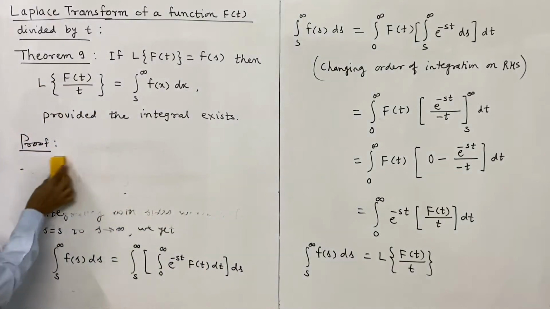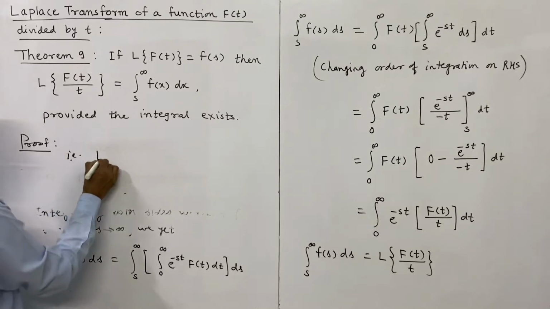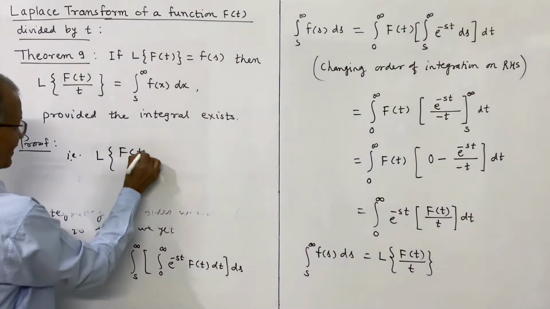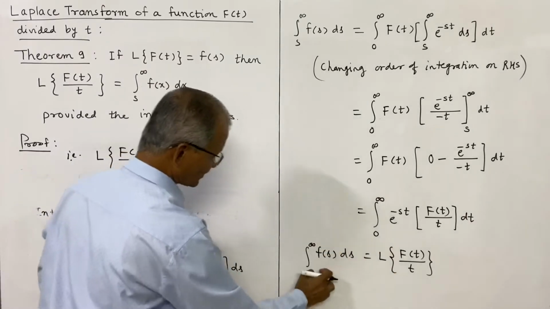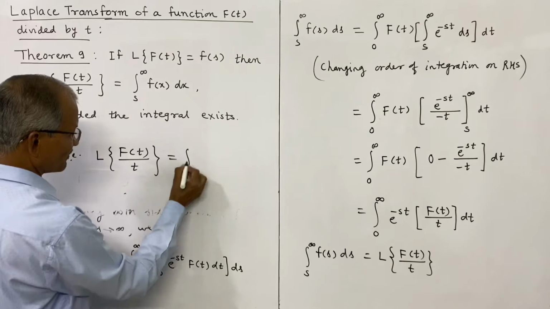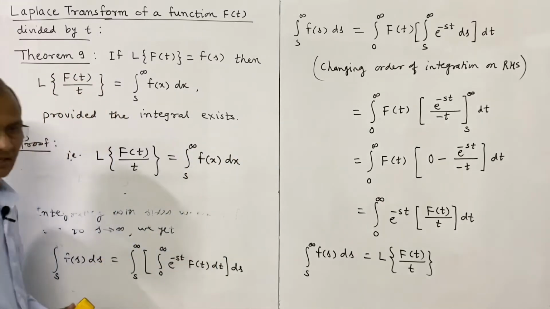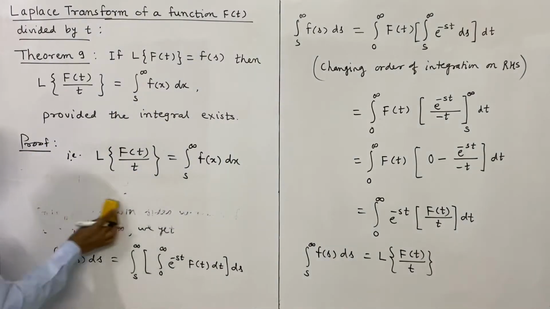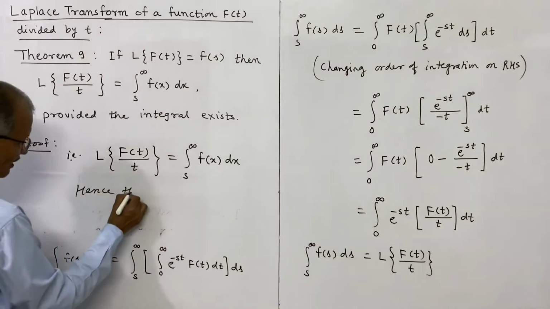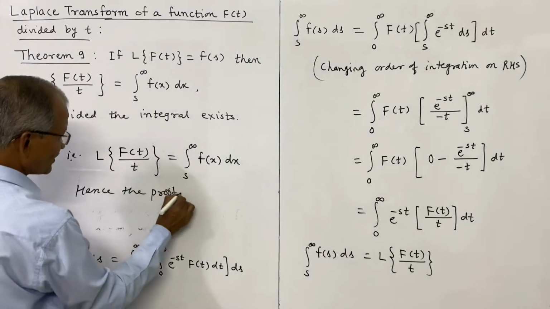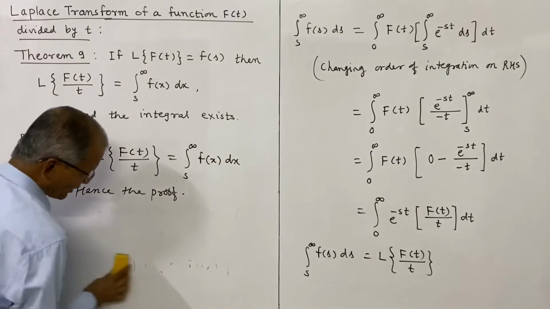Or we can interchange the sides, that is Laplace transform of f(t) divided by t is equal to, this side we are interchanging, and this integral is s to infinity. In place of s we may write x, f(x) dx, which is the result. Hence the proof, this proves the result. So thus we have proved the theorem on division by t. Now we will solve a problem on it.